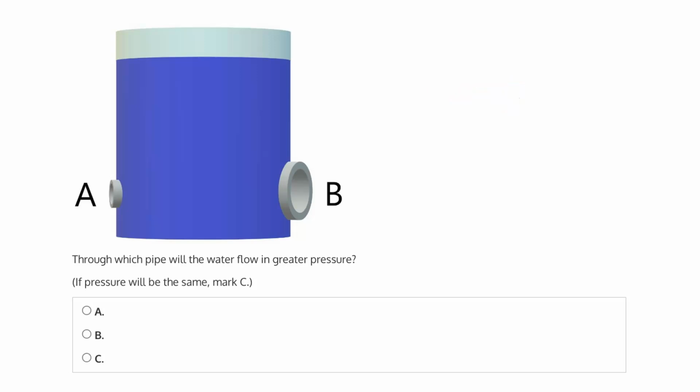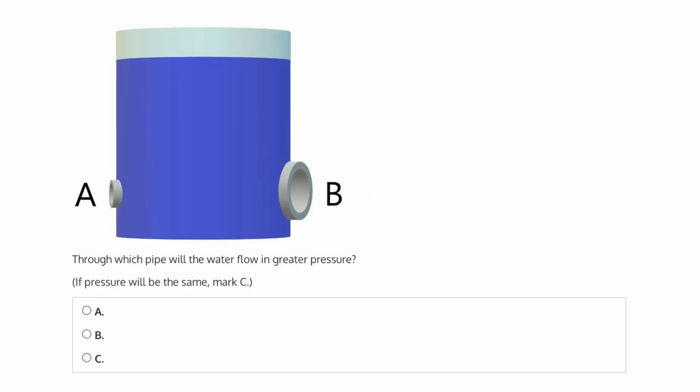So if they have the same hydrostatic pressure, and if they have the same velocity, again, really the only difference comes as a consequence of B being larger than A. And that's because as a larger pipe, a pipe with a larger diameter, more water will flow out of it. And because there's more water flowing, then we should have a higher force.